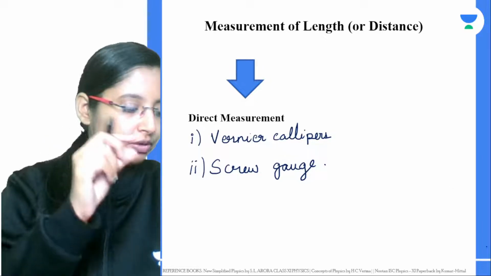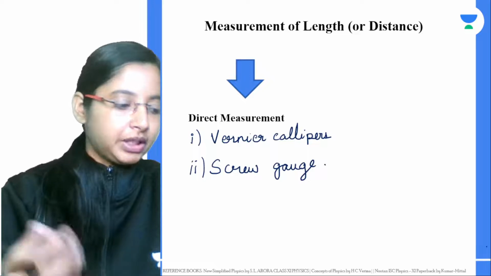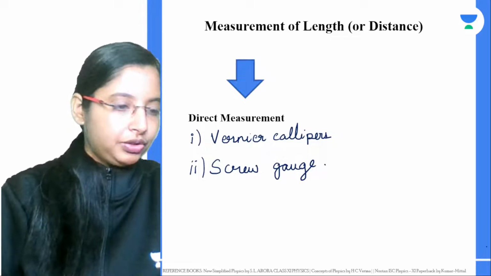Pitch of a screw will be 1 mm. And the total number of divisions, 100 divisions will be there. So you get 0.001 centimeters.